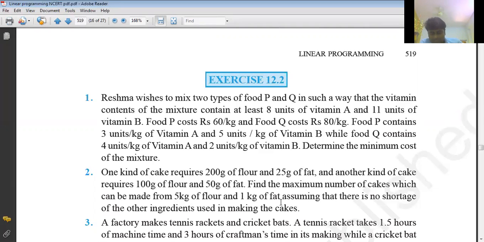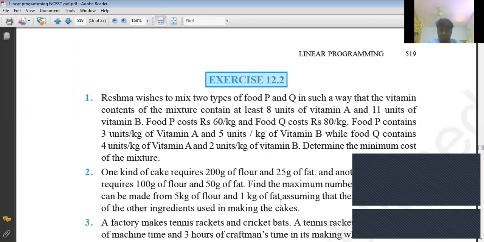What is the cost of that food per kg? What is the cost of the second food per kg? And what is the minimum requirement of vitamin contents? We have to understand all these in the first step. Now, what is the second step? Accordingly, with those limitations, we have to formulate the objective function and constraints. So now let us solve this problem.